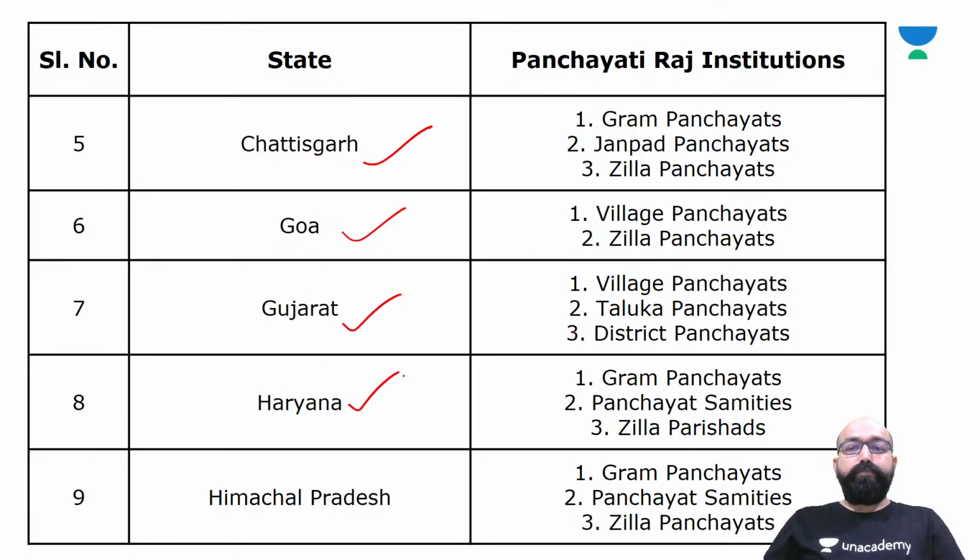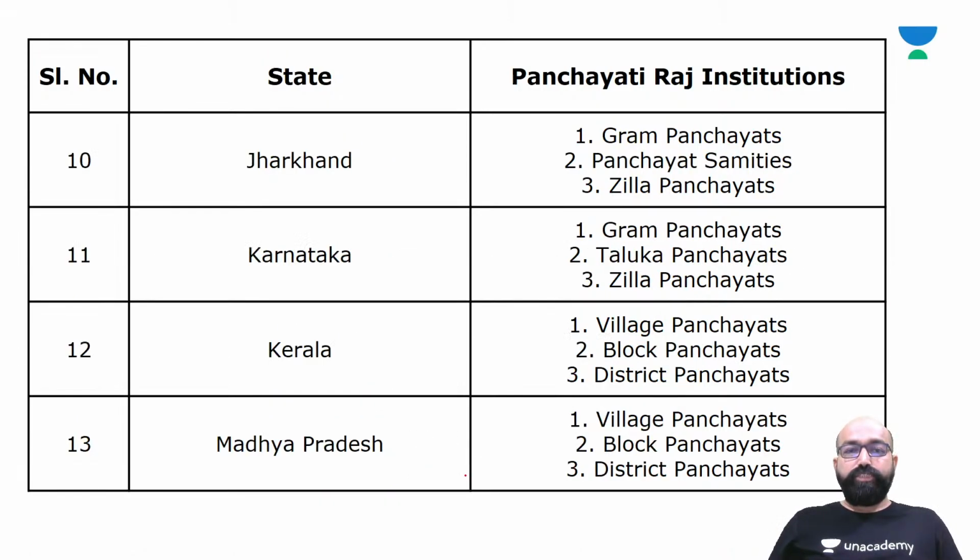Haryana, gram panchayats, panchayat samitis, Zila Parishads. Himachal Pradesh, gram panchayats, panchayat samitis, Zila panchayats. In Jharkhand, the structure is gram panchayats at the village level, panchayat samitis at the block level, and Zila panchayats at the district level. Then Karnataka, we have gram panchayats, taluka panchayats, and Zila panchayats. In Kerala,